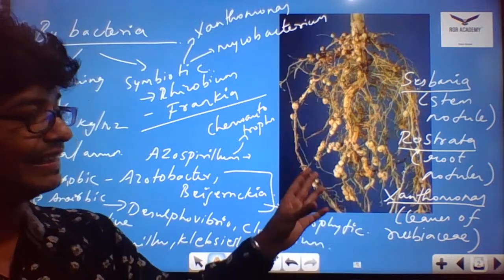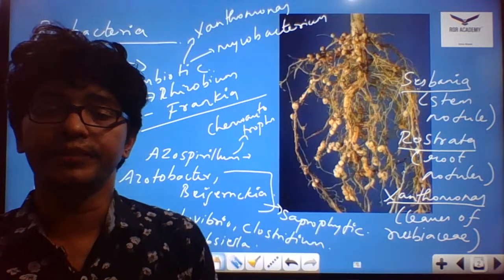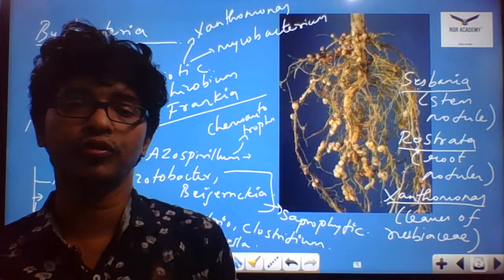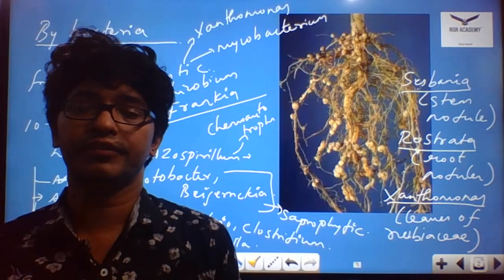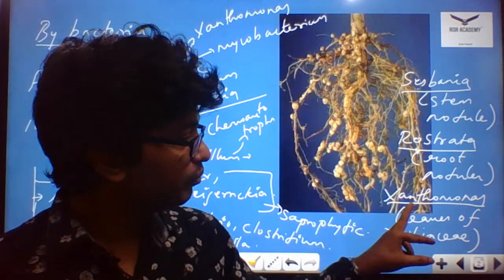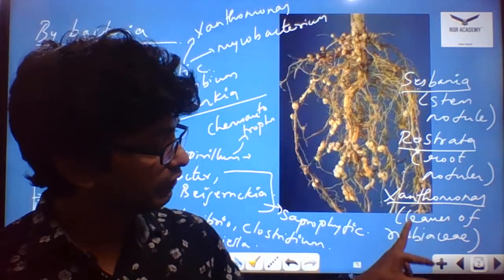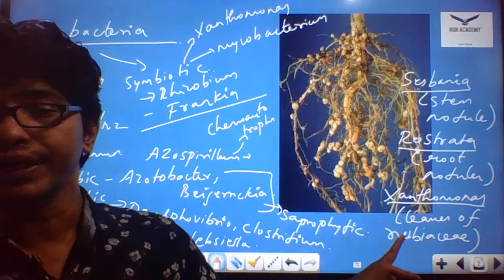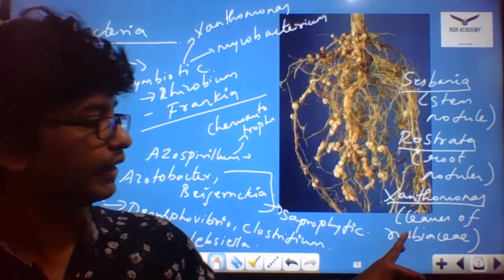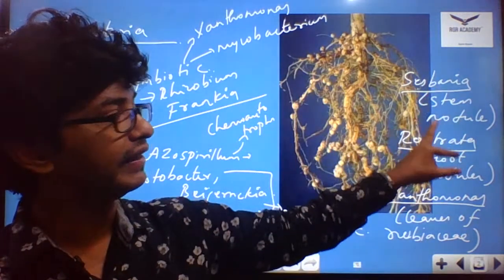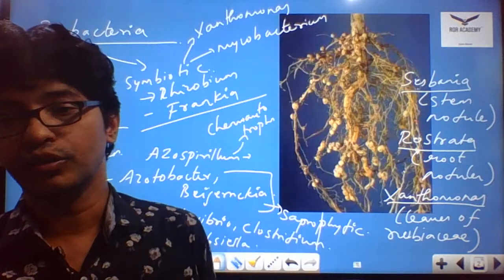Only at the time of root nodule formation do the Rhizobium and the Frankia go into a symbiotic relationship. Okay, so Xanthomonas forms the leaf nodules, especially on the leaves of the family called Rubiaceae. Then Rostrata for the root nodules, and Sesbania for the stem nodule.